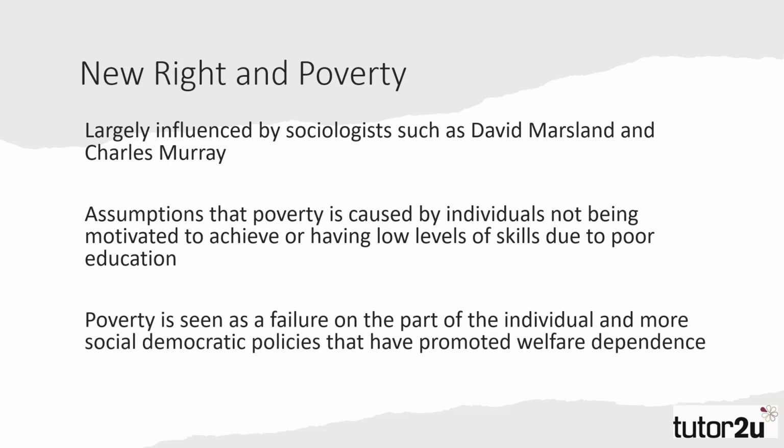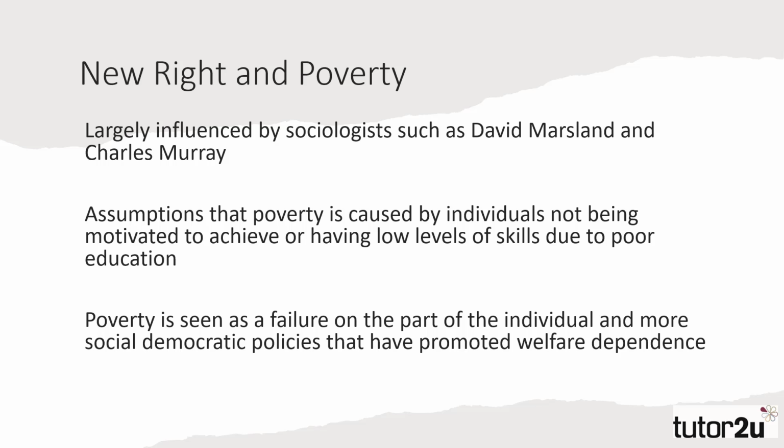They suggest that poverty is a result of individuals not being self-motivated to succeed, and the new right is critical of the role of state education in not preparing individuals with the skills they need to succeed in society. They see education as being bloated and inefficient, as they do most social institutions, and this has resulted in individuals not having the skills to succeed.